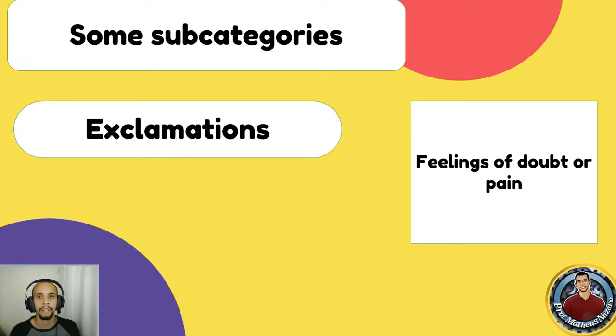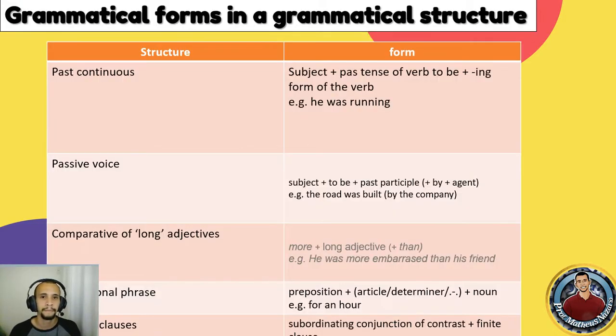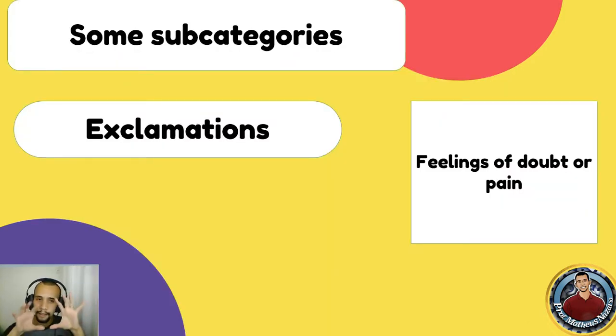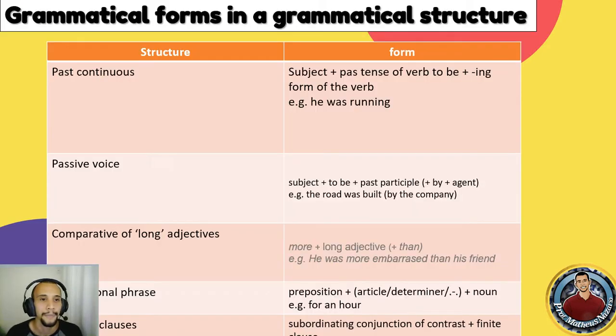Exclamations, feeling of doubt or pain. And these are some subcategories. Sorry for the load of information, but I'd like to go thoroughly with you in this context. Okay, and then we have grammatical forms and grammatical structure. So when we talk about grammatical forms, we're talking about those ways that we have, those subcategories that we have